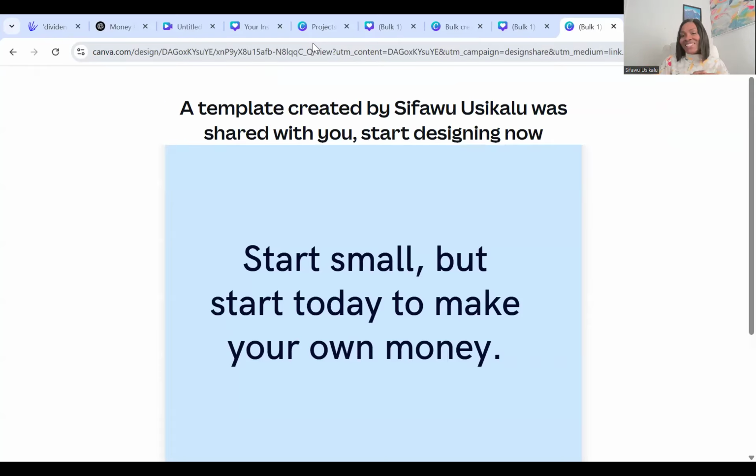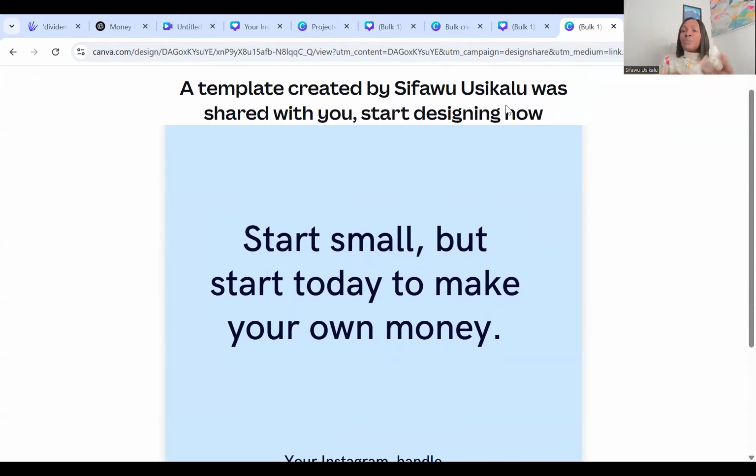And it comes up this way. You can see it says a template created by Sifawu. So it's going to be your name and shared with you. So this is what we call PLR products.